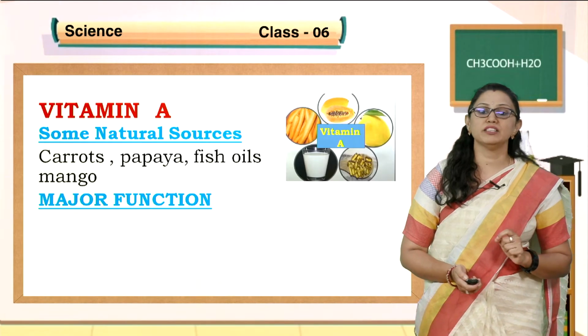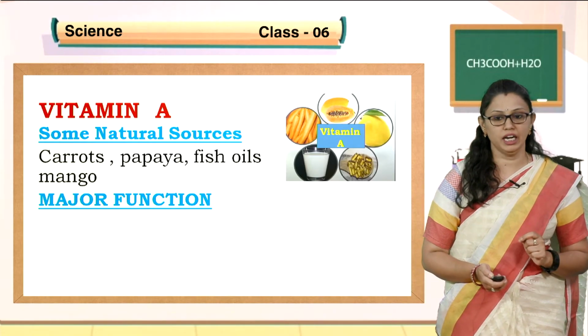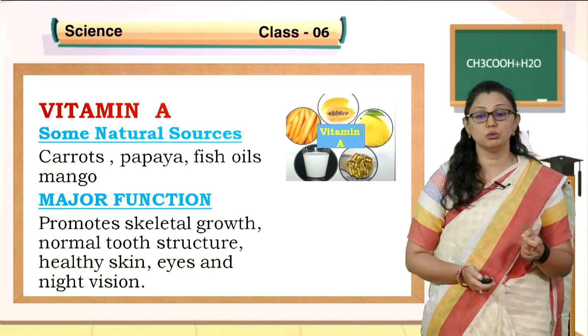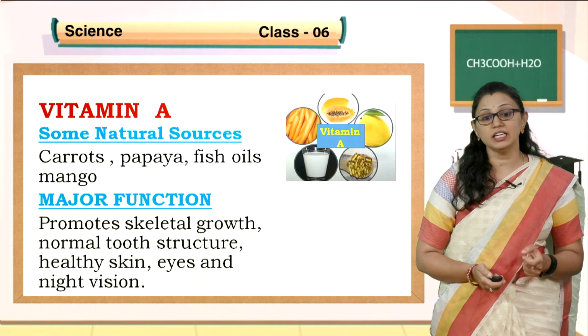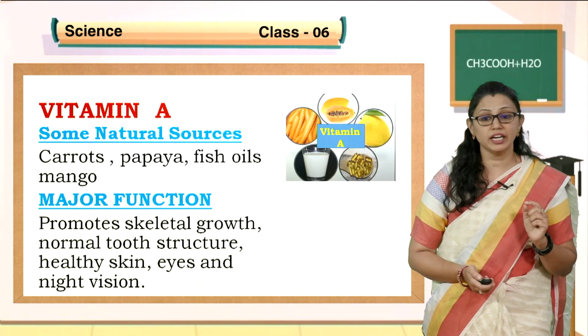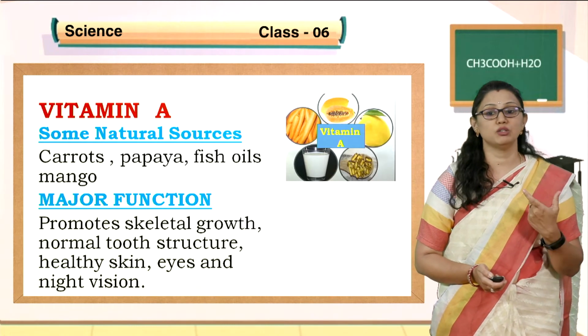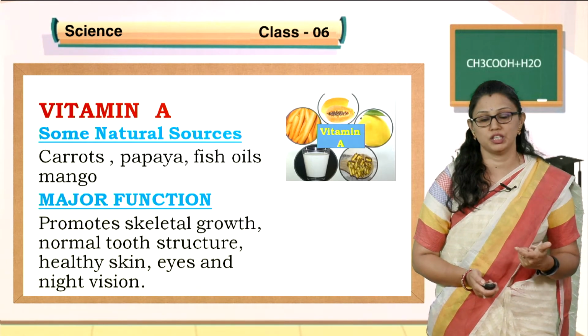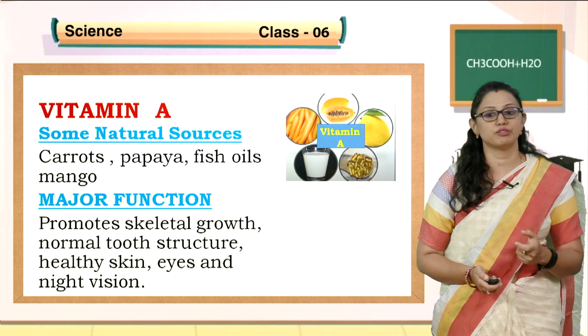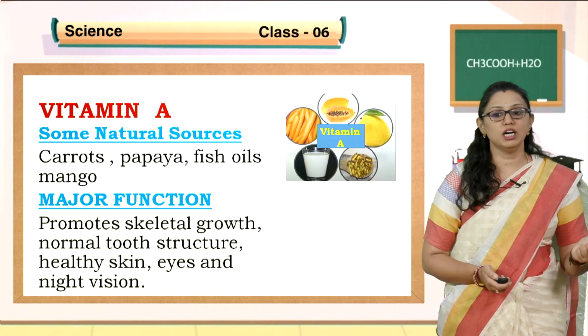What are the major functions of vitamin A, children? It promotes skeletal growth, normal tooth structure, healthy skin, eye and night vision. Very important. Vitamin A is required for your healthy eye vision. That is why you are supposed to have a rich source of vitamin A food in your diet.